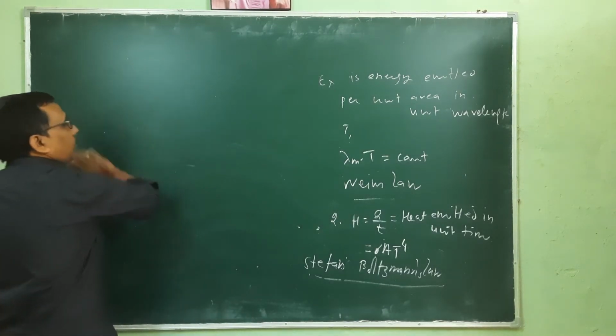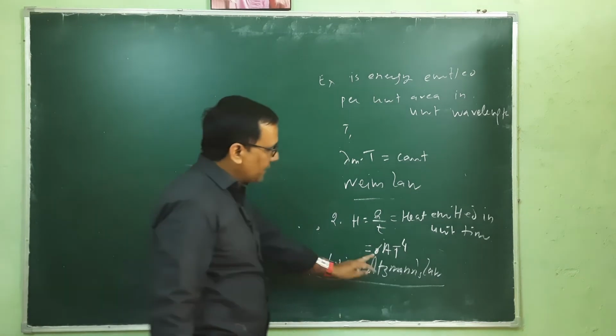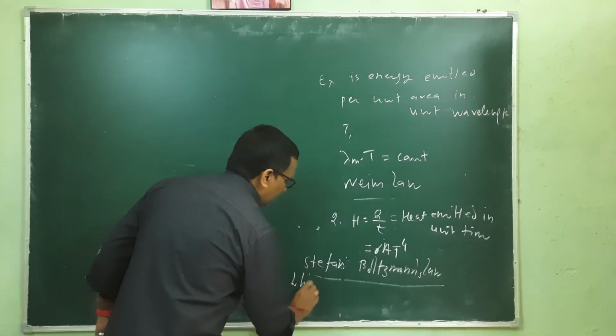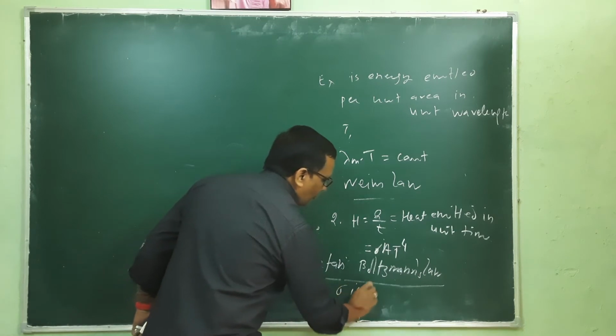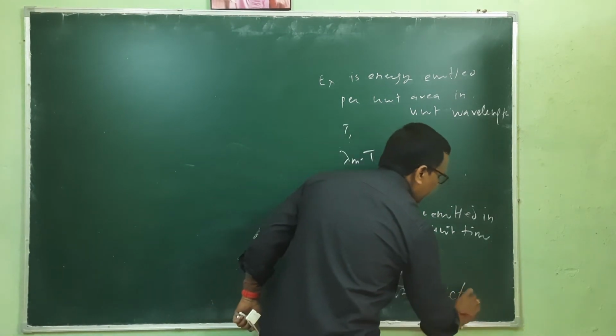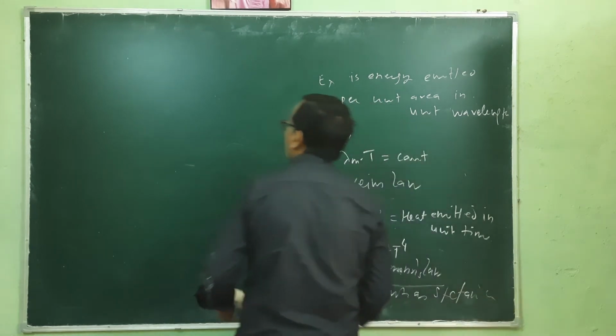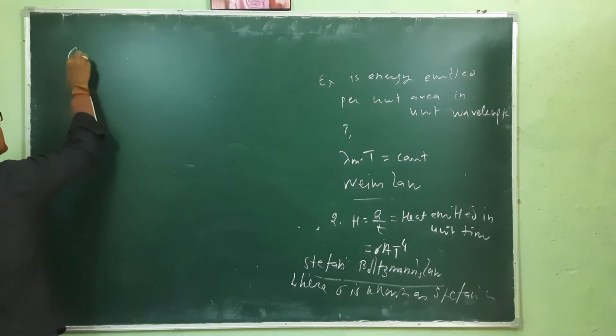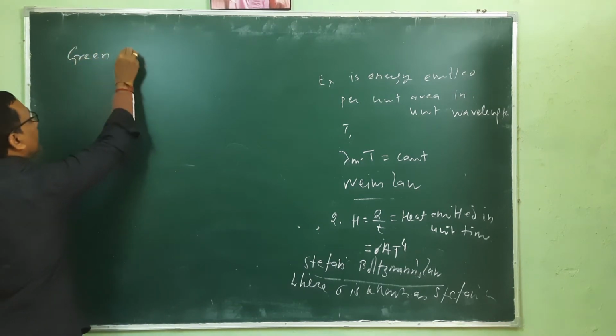Now, is this sigma the Boltzmann constant? This sigma is known as Stephen's constant, yeah, Stephen-Boltzmann constant you can write. Now one term which is very familiar nowadays is the greenhouse effect.